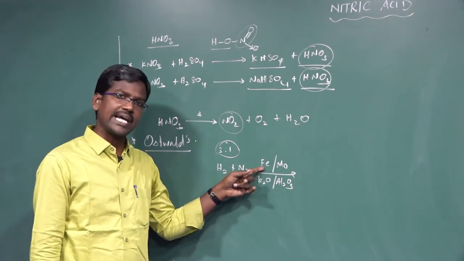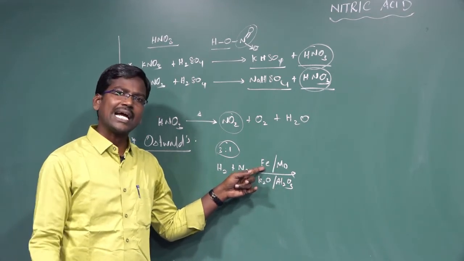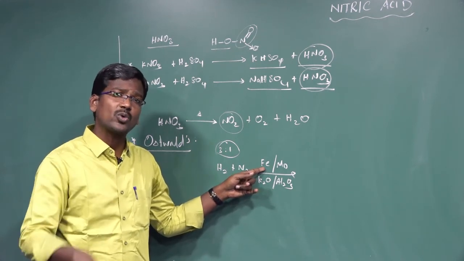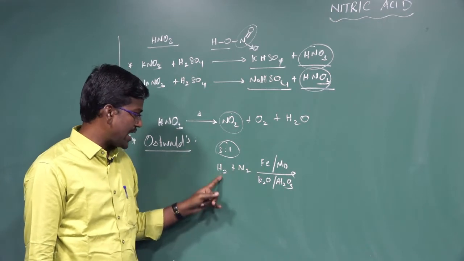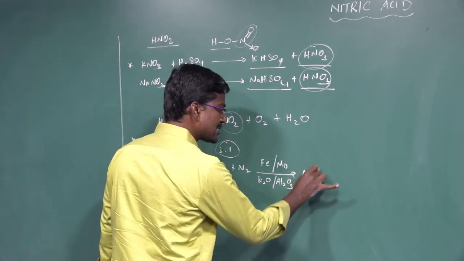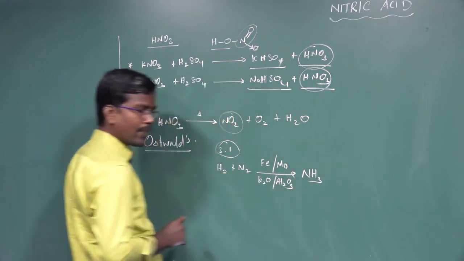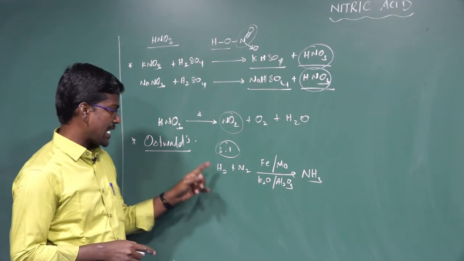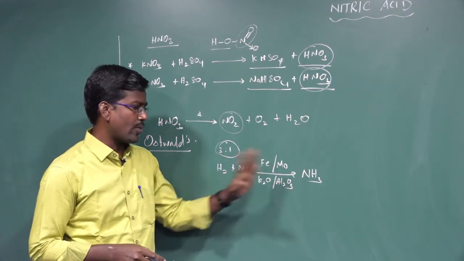The iron metal is the catalyst. What is the meaning of catalyst? A catalyst is a chemical substance which alters the rate of reaction without itself undergoing chemical change. So hydrogen combines with nitrogen to form ammonia. This process is known as the Haber process. In the Haber process, nitrogen combines with hydrogen to form ammonia.